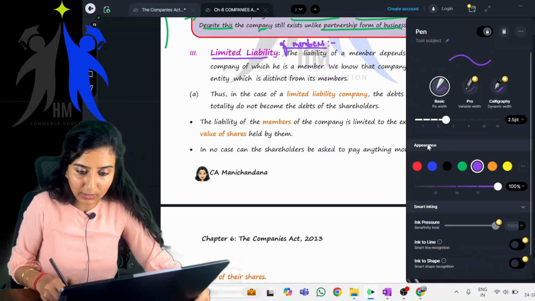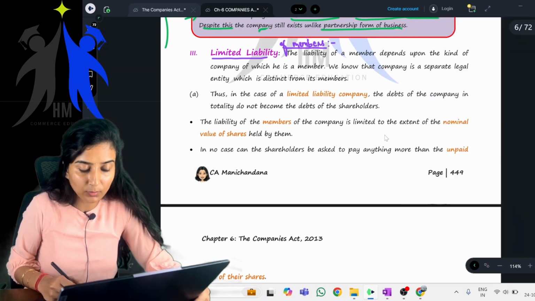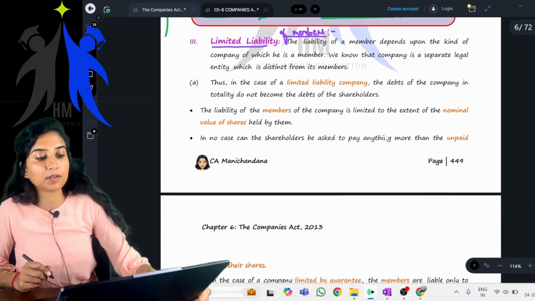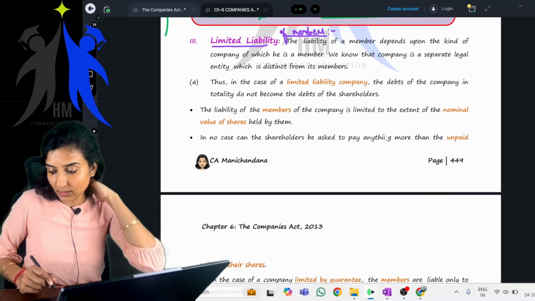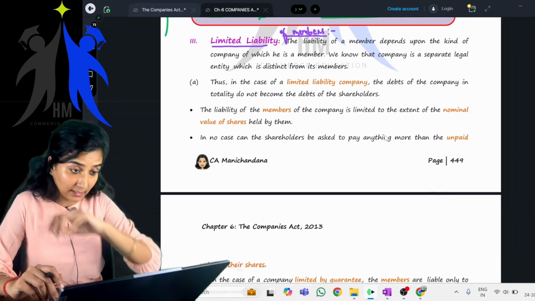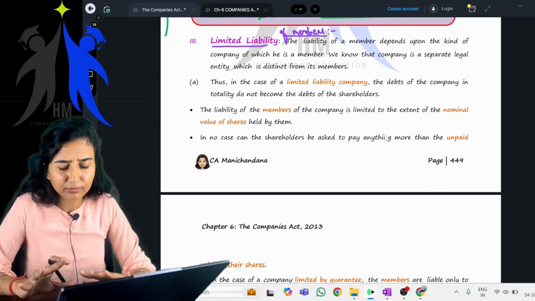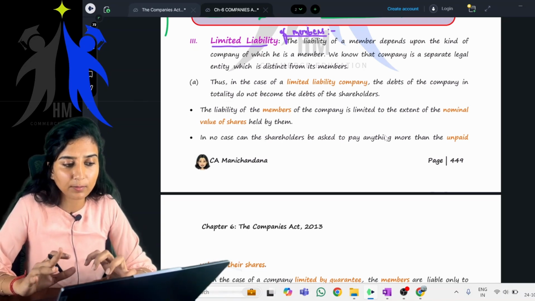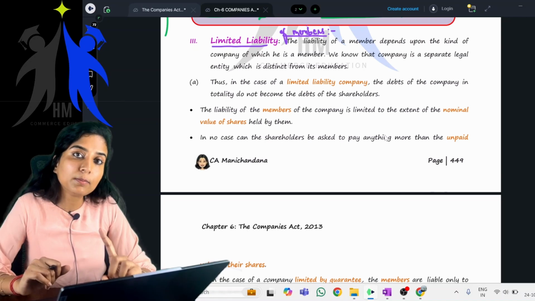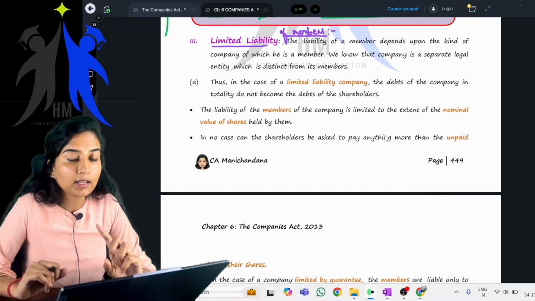Ma'am, why did you make us write something like this? What is this? Limited liability of members. See, children, we are studying features of the company. In that, one feature is limited liability. We are talking about limited liability.